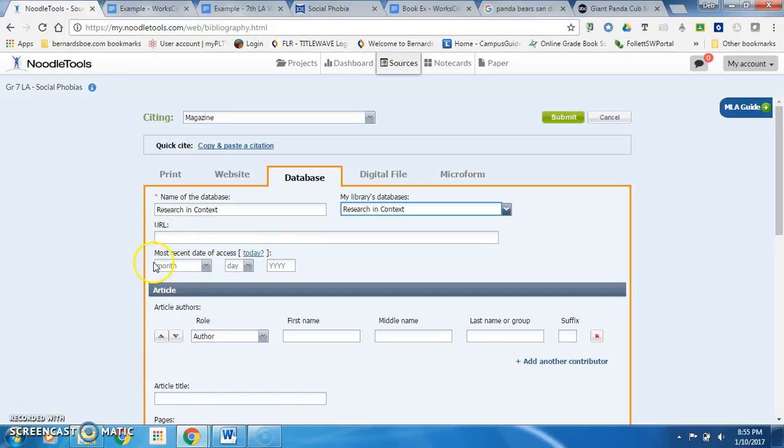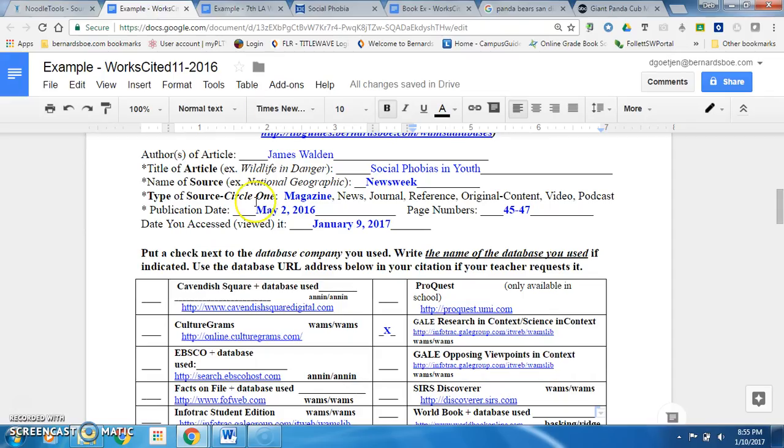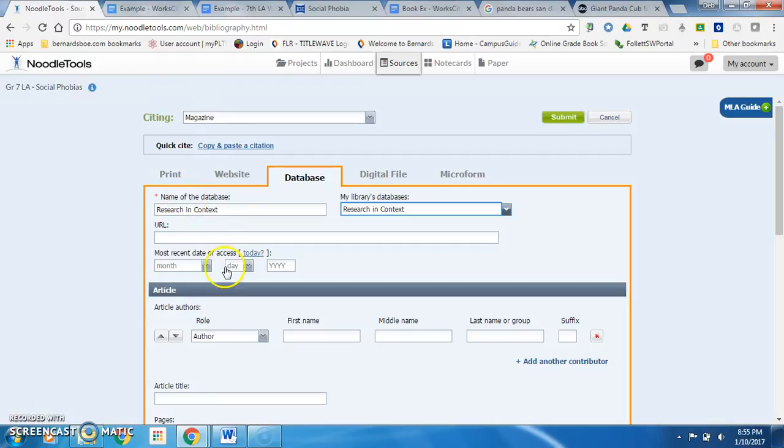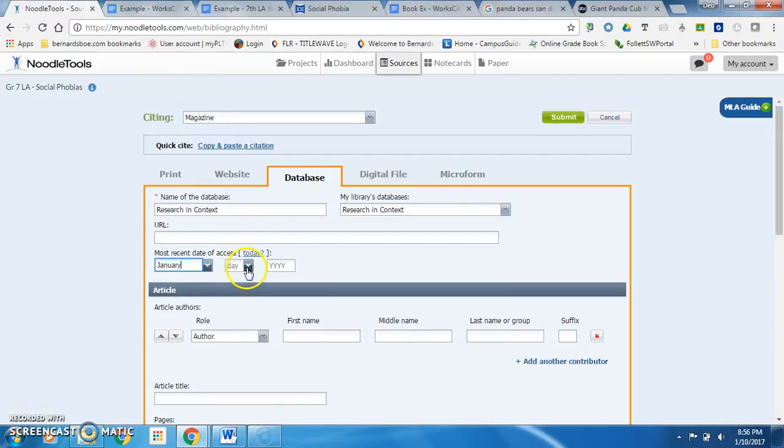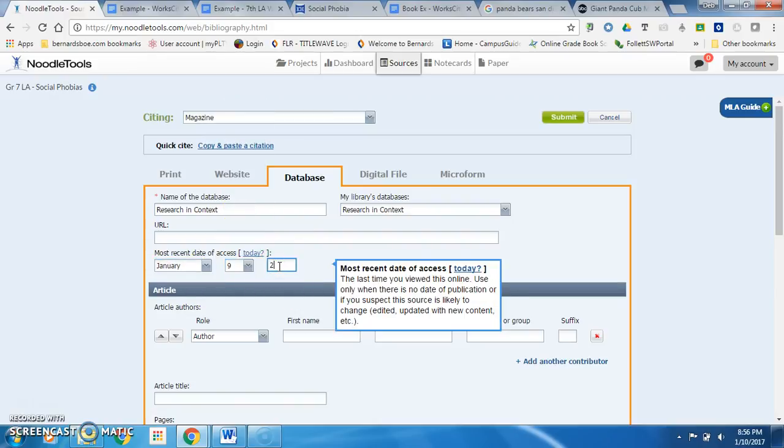The next field, most recent date of access. That's when did we look at this database article online. So on our white note sheet, we look at date you accessed or viewed it. And I did it on January 9th, 2017. You should enter in the date that you have on your white sheet right here, month, day, and then type in the year.